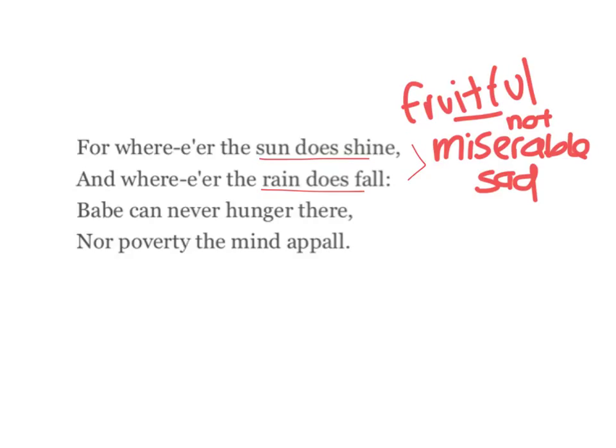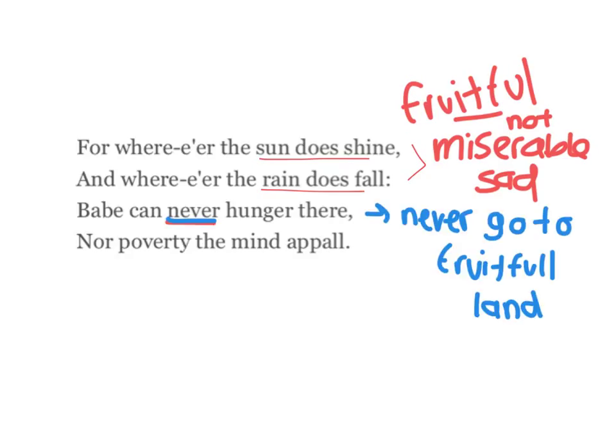And then it says, babe can never hunger there. So it's saying that these miserable babies or children can never go to this fruitful land, and they're stuck in their miserable land. The word hunger here is a little confusing in this context, so we're going to put a question mark next to it and go back to it once we analyze the full poem.